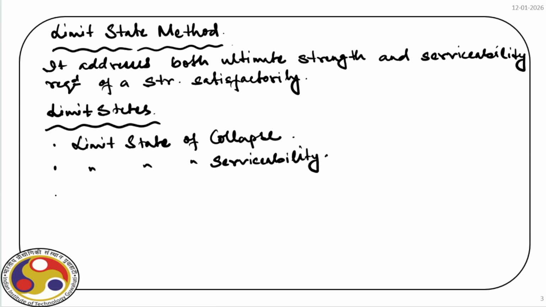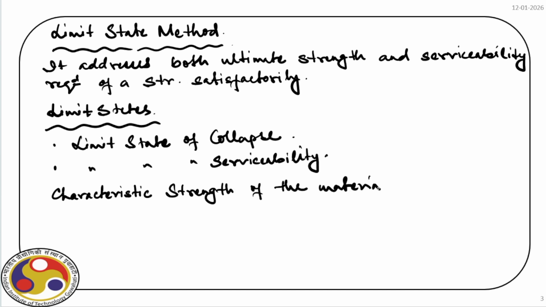Now for all these limit states, first what we need to define is characteristic strength of the material. Again, we have concrete and we have steel. So we need to define characteristic strength.